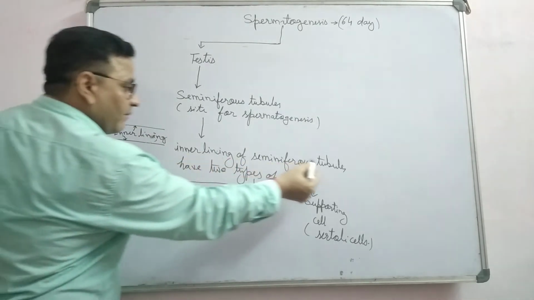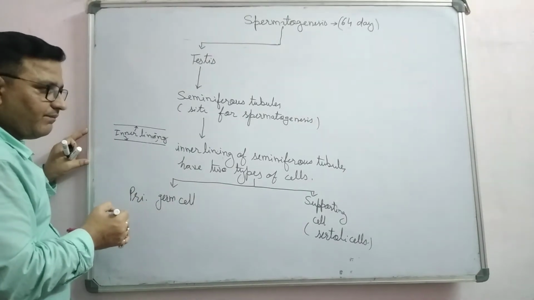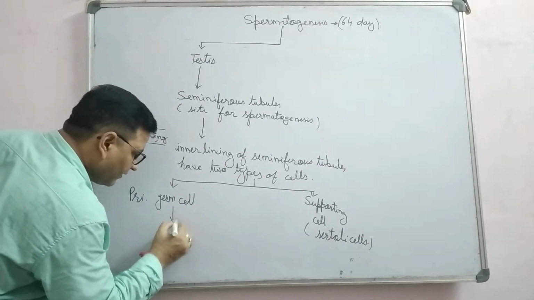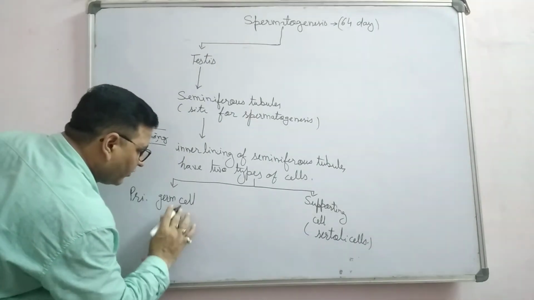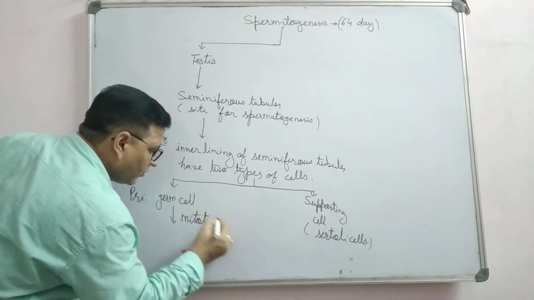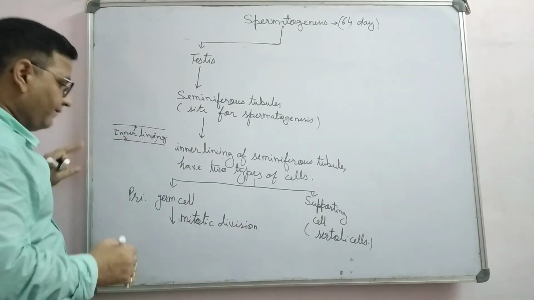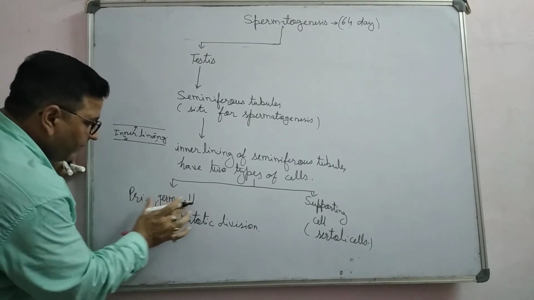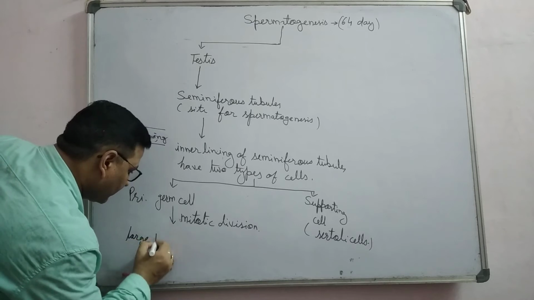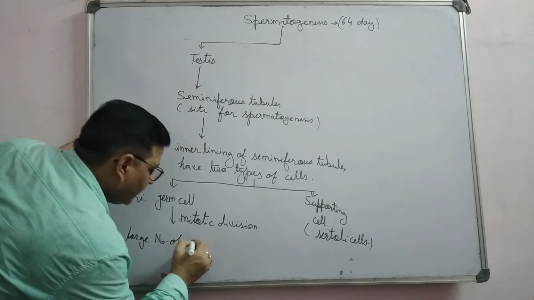So the inner lining of seminiferous tubules has two types of cells: first, primary germ cells or germ cells, and second, supporting cells. These germ cells undergo mitotic division first. When there is mitotic division, these primary germ cells form a large number of spermatogonia.